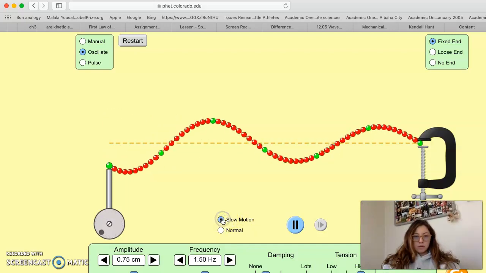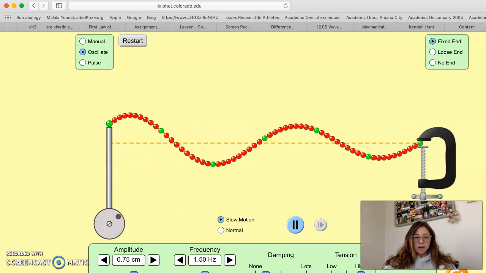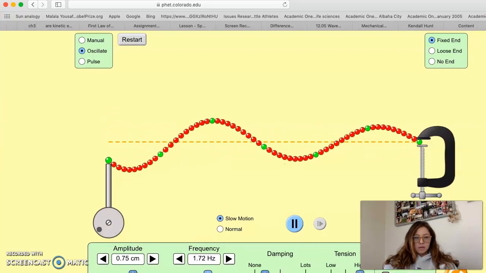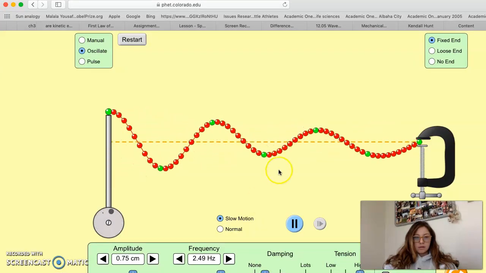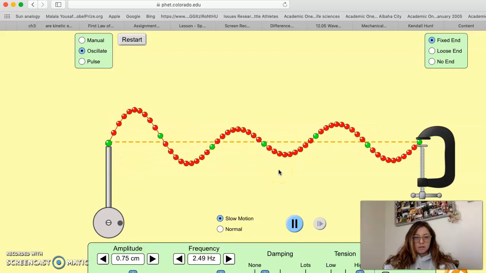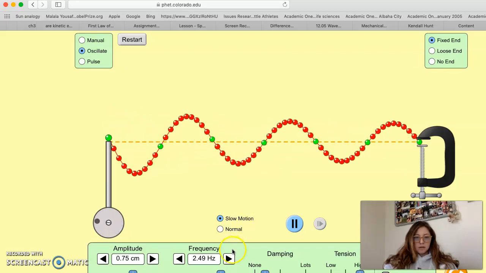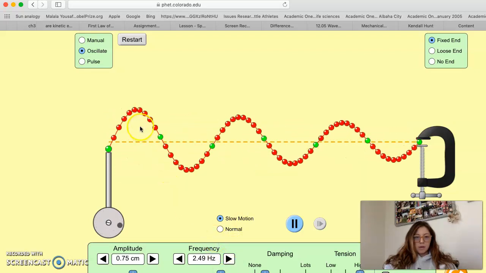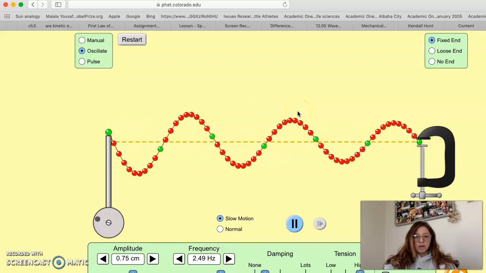So let's go in slow motion because we've kind of got a lot to see when it's going fast. Okay, so let's do a higher frequency. Whoops, high frequency. Okay, so here's our high frequency. So we've got about 1, 2, 3.